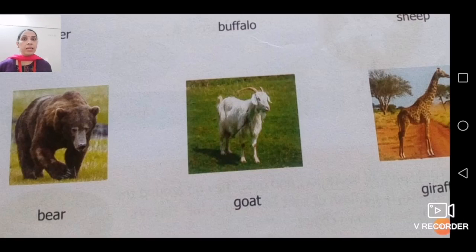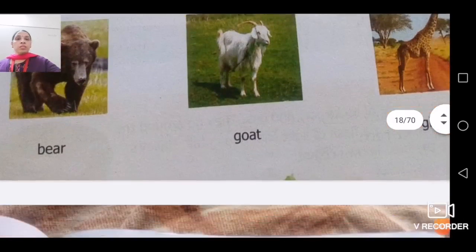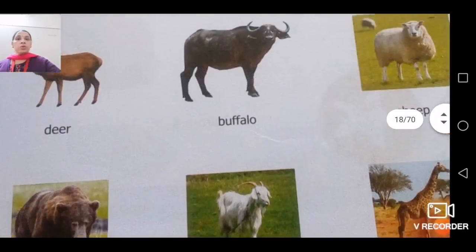Bear also comes in the category of wild animal, and giraffe also comes in the category of wild animal, and goat is your domestic animal, that is domesticated. In a mountain range also these goats are domesticated. They do not have cow and buffalo over there, so they domesticated goat only to get meat, flesh, as well as milk also.